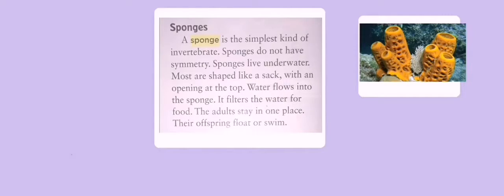Sponges live underwater. Most are shaped like a sack, with an opening at the top. While the water flows into the sponge, it filters the water for food. The adults stay in one place. The offspring float or swim.